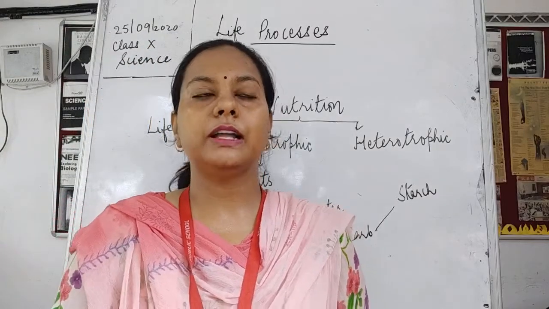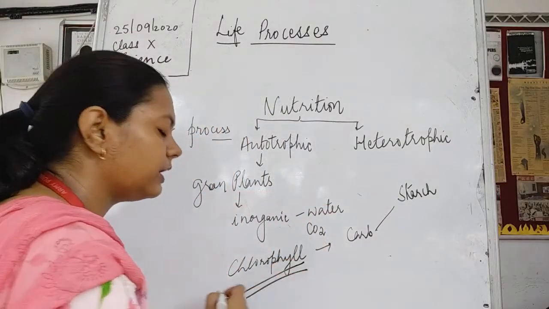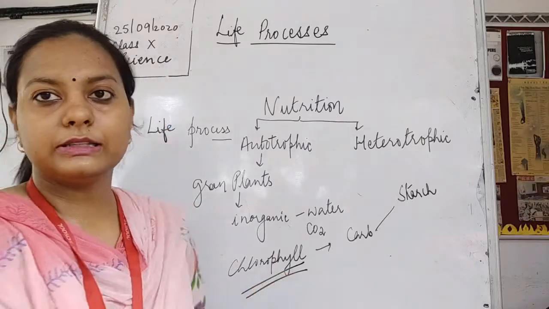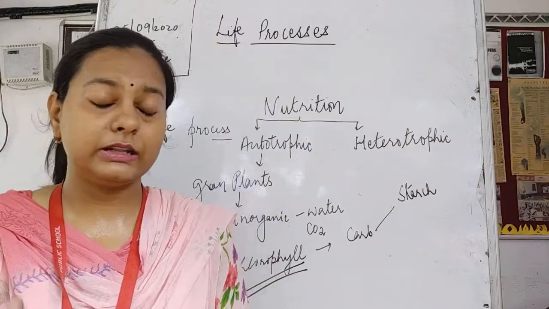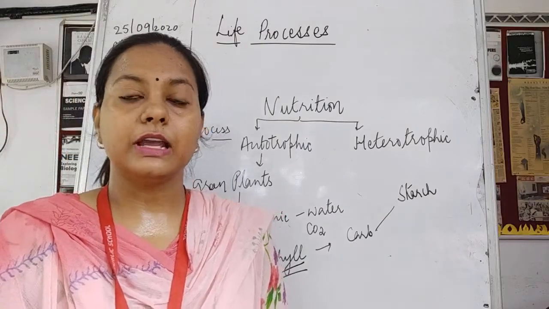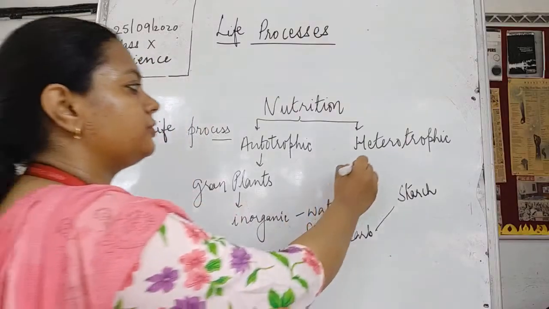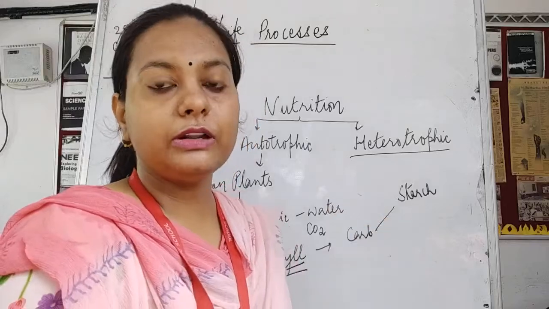Non-green plants means they do not have chlorophyll. Why is this important? Because chlorophyll has a tendency to trap the sunlight, but still some plants do not have it. If they do not have chlorophyll, then they have to switch over to the heterotrophic mode of nutrition, instead of the autotrophic mode.